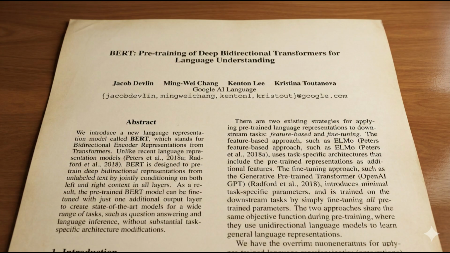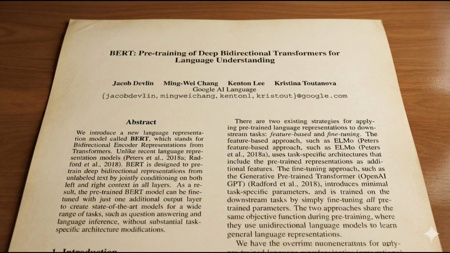2018. Google researchers ask a question. What if we pre-train a language model on a massive amount of text and then fine-tune it for specific tasks? They introduce BERT, bidirectional encoder representations from transformers.